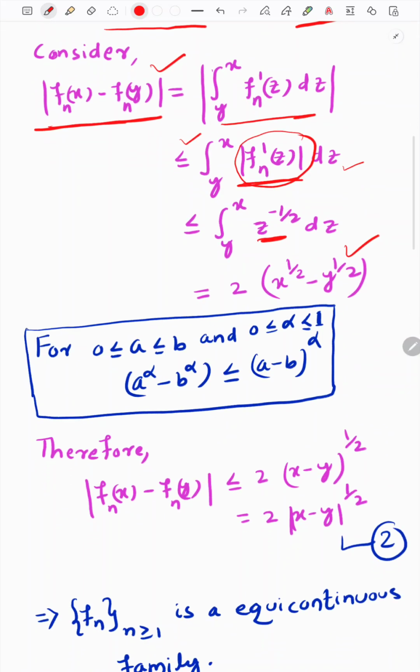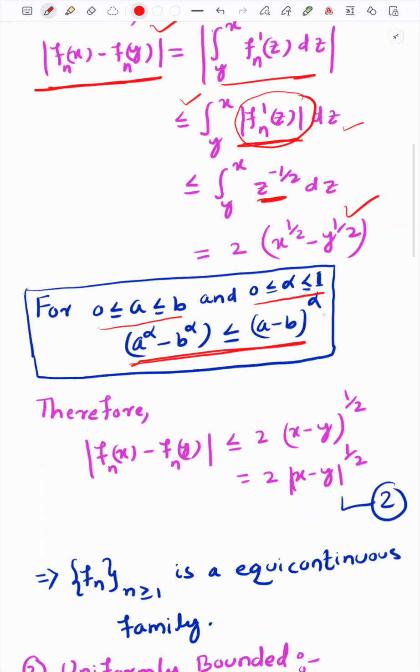Then we apply a simple real analysis inequality. It says that if 0 is less than or equal to a, which is less than or equal to b, and alpha lies in (0,1), then this inequality is true. Here our alpha is equal to half. This inequality can be proved by using the mean value theorem. You can simply prove it. It is your homework. For the time being believe me that this is true. Therefore this quantity can be estimated by using this inequality, so we reach this step.